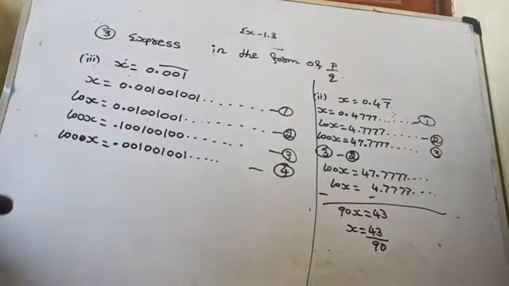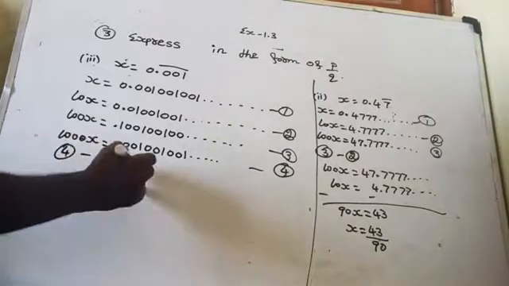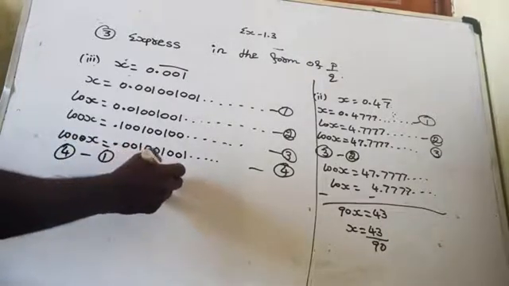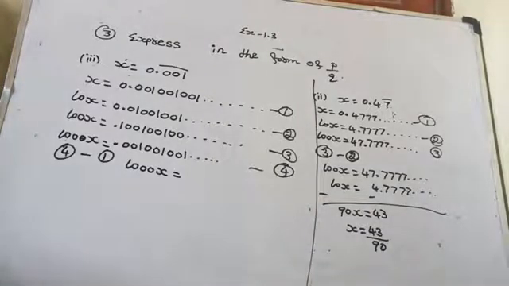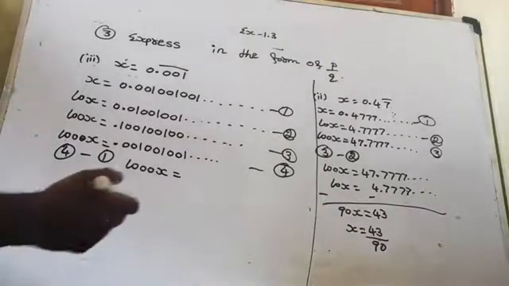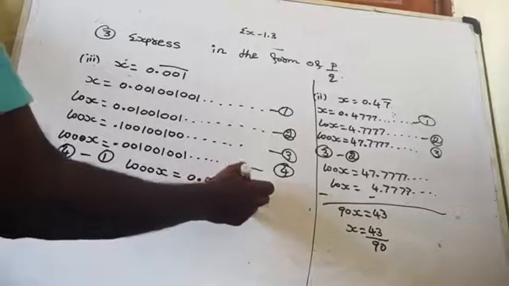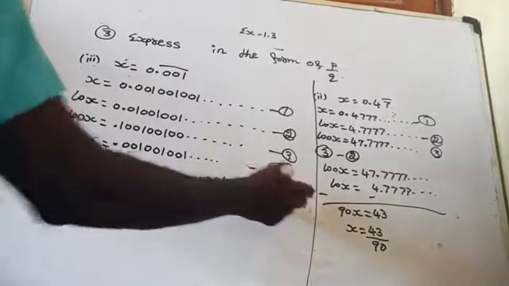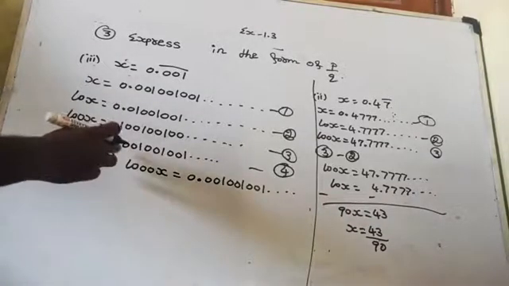So what we can do now, subtract the fourth equation minus the first equation. It gives 1000x is equal to... Here we did a mistake, sorry dear.